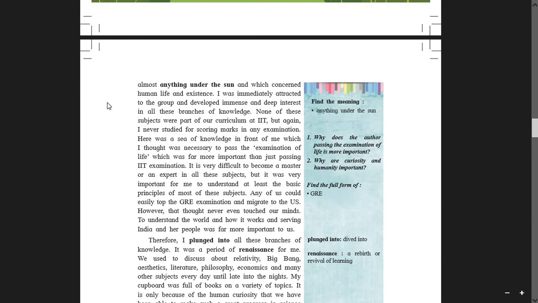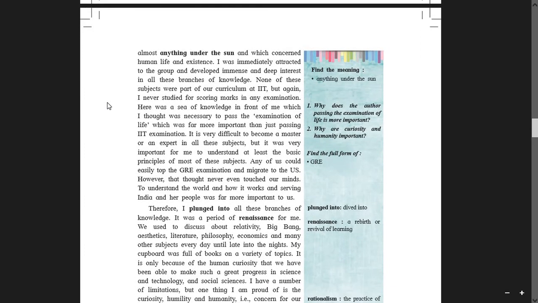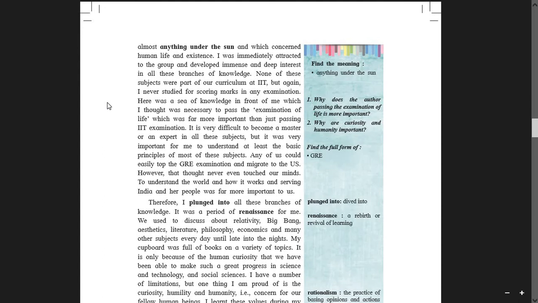Yeah, this one birth is very less to accommodate the entire knowledge of this world. You have to take many births to assimilate complete knowledge which is under the sun. Okay, and which concerned human life and existence.